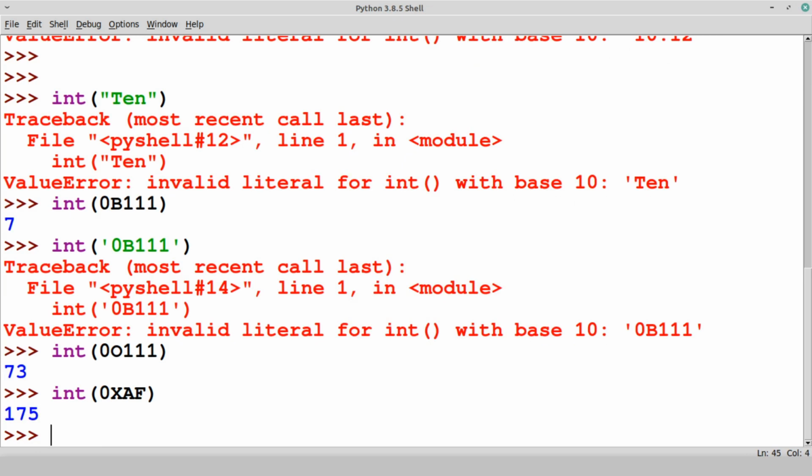So all these are the possible ways we can convert into an integer. The only thing is we cannot convert the complex data type into an integer. Converting a string type into an integer is also possible, but only in a limited way: it should have a base 10 value. So this is how int works.